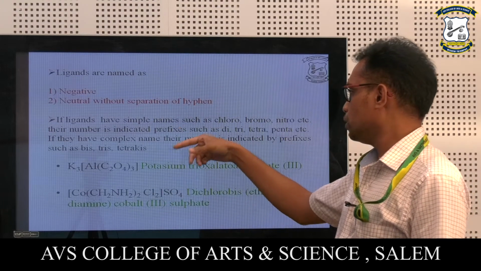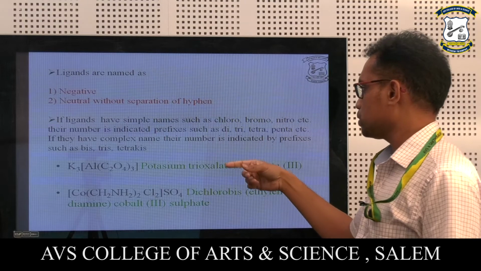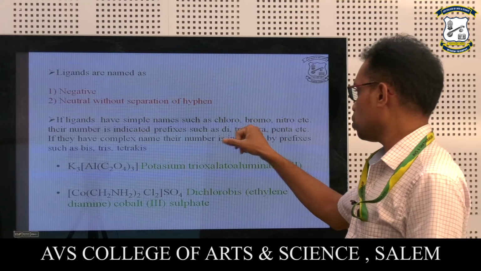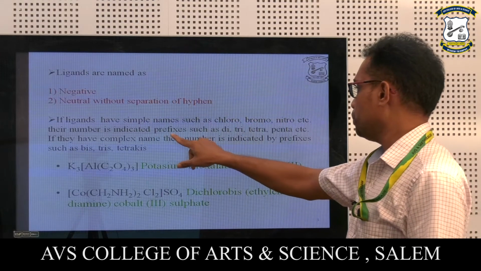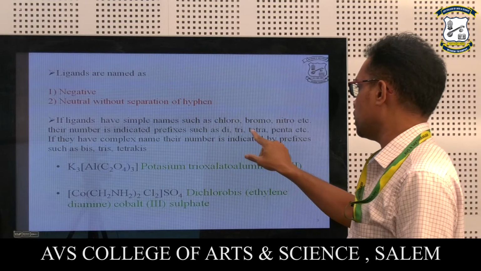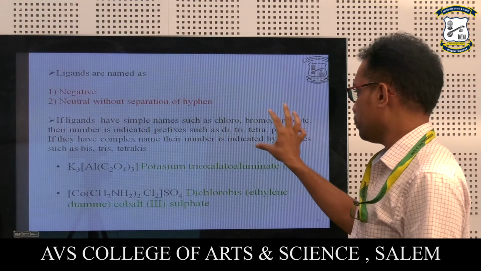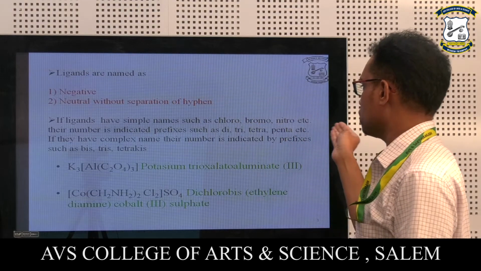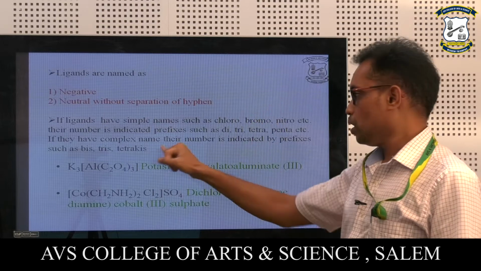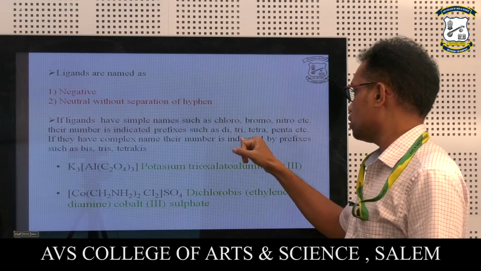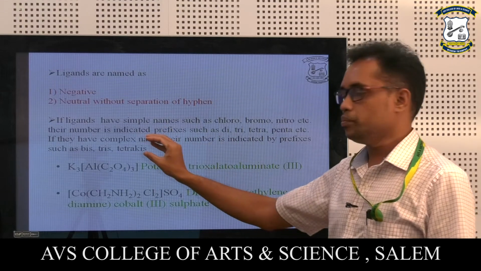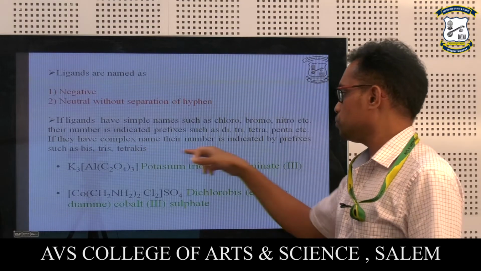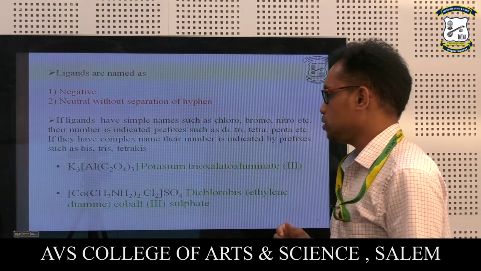So here is how they have named this kind of complexes. If ligands have simple names such as chloro, bromo, nitro, etc., their number is indicated by prefixes such as di, tri, tetra, penta, etc. Di means 2, and 3, 4 like this. So we have to take the order in this way. And also if the ligands have complex names, their number is indicated by prefixes like bis, tris and tetrakis, with the increasing number of the coordination numbers.